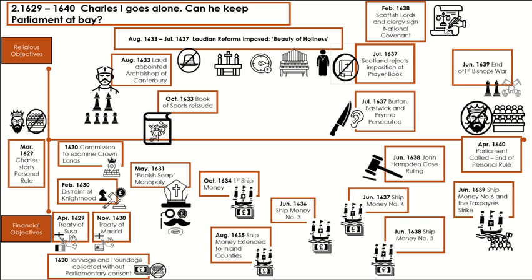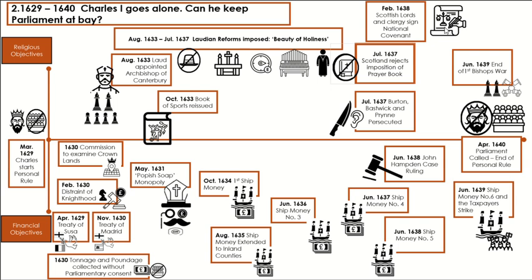This timeline shows the main events of Charles I's personal rule. There are two main strands to follow in this timeline. Religious issues can be seen on the top, whilst financial is at the bottom. Before zooming in, it is important to note that Charles had never intended to dismantle Parliament as an institution. Many have dubbed this period the 11-year tyranny, and this can give the impression that Charles was a playboy monarch hoping to rid himself of the hassle of Parliament.